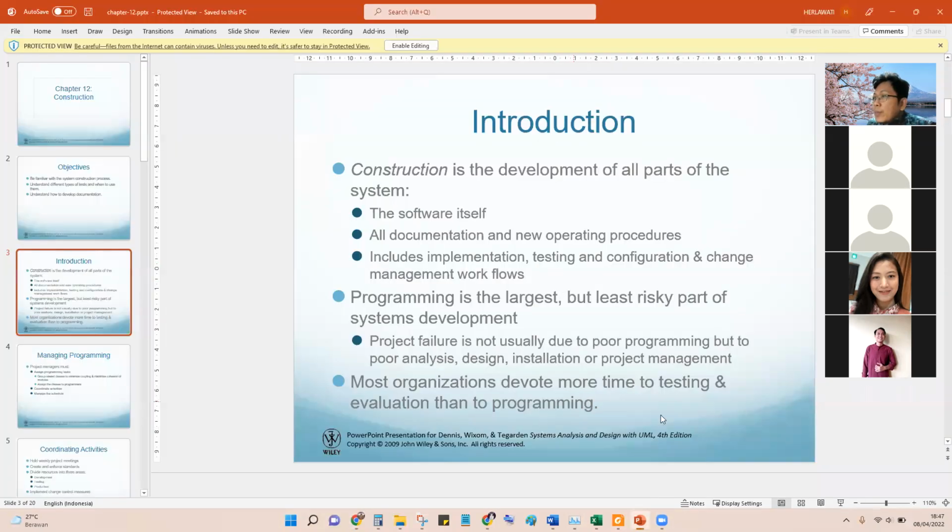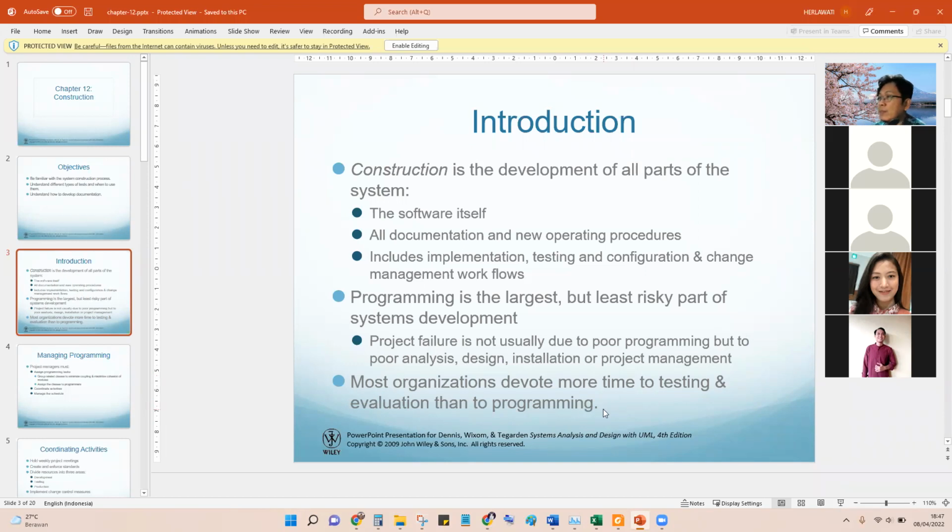So testing and evaluation need more time than programming. And also if you search on Google, in the future the programmer is disrupted, because programming today is different from 10 or 20 years ago.